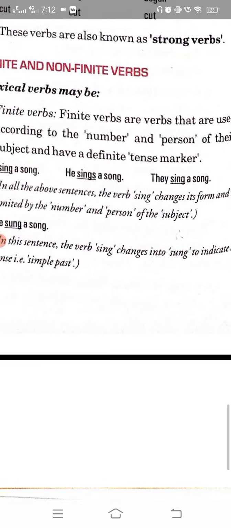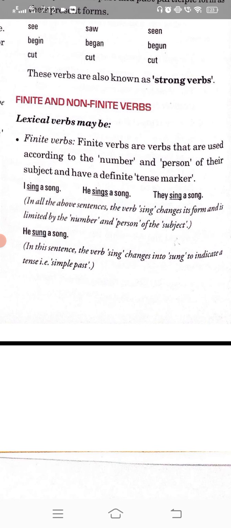So finite verbs are the verbs that are used according to the number and person of their subject and have a definite tense marker. It means the verbs which change or react if the number or person changes in the sentence, or if the tense changes in the sentence.